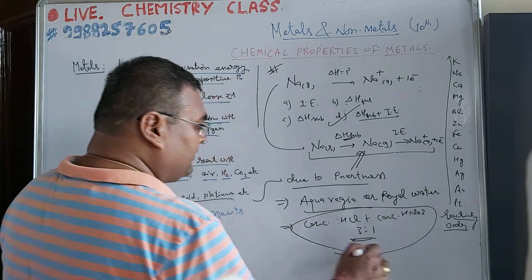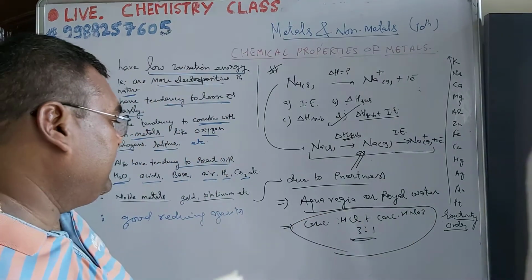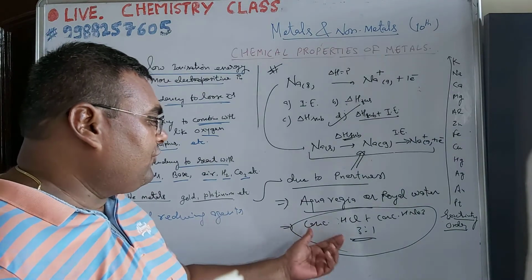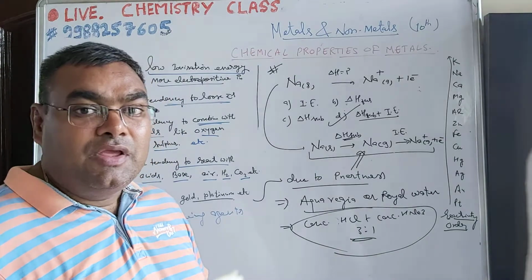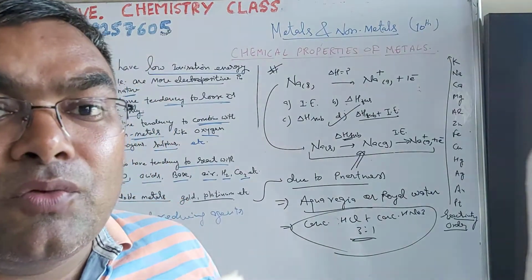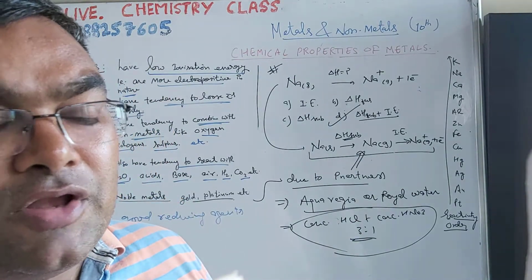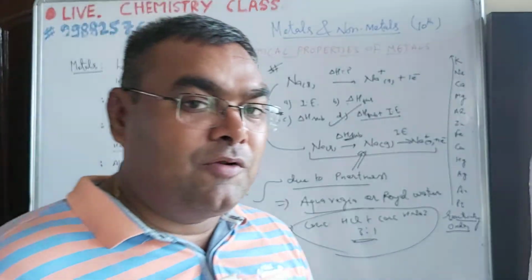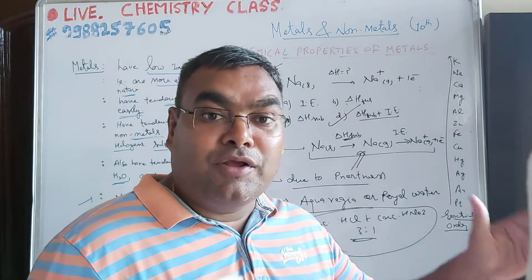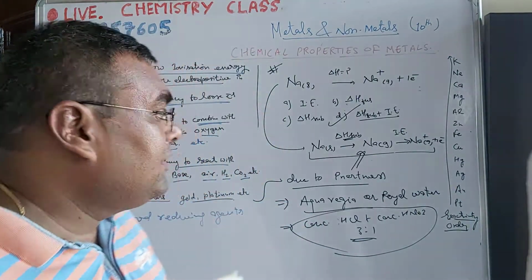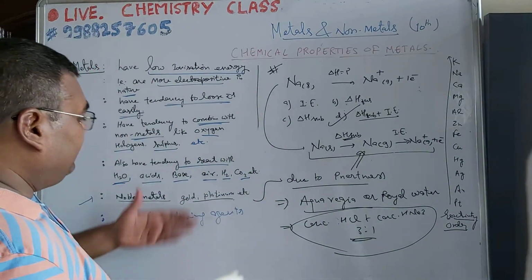This mixture can dissolve gold or platinum. This is the very strong mixture. Basically, when these two combine together in 3:1 ratio, it gives nascent chlorine. Nascent chlorine is very active chlorine and can combine with the gold or platinum to form their corresponding chlorides. Okay, so metals can combine with all.